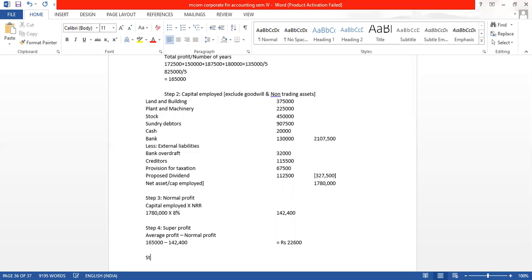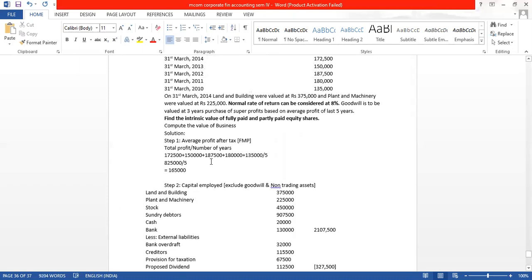Now our next step, step 5, will be goodwill. Goodwill is what? Super profit into number of years purchase. So how many years purchase are we paying for?